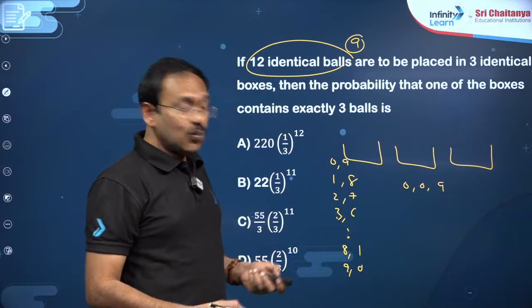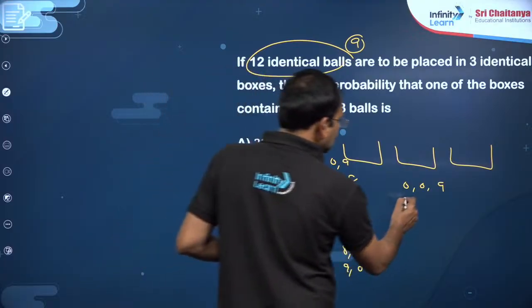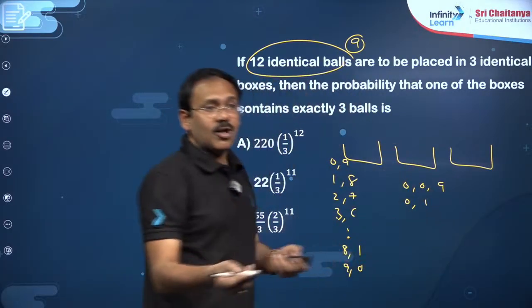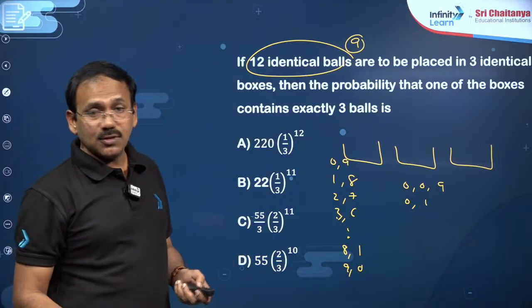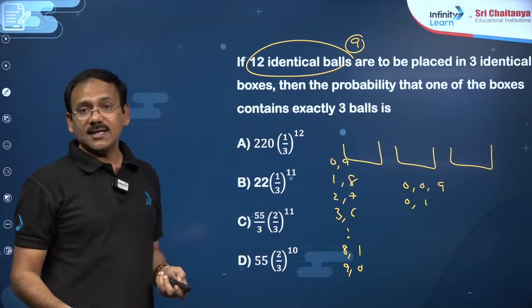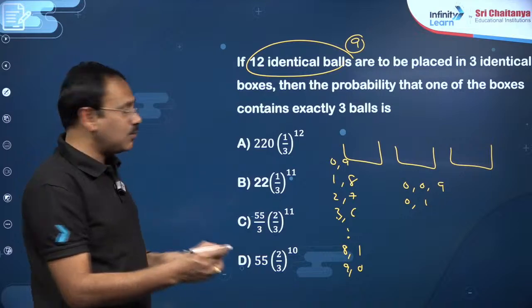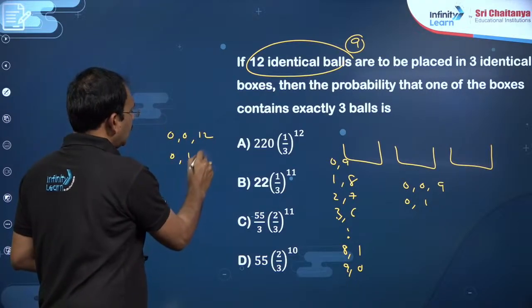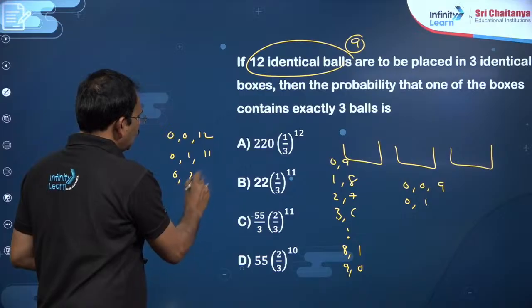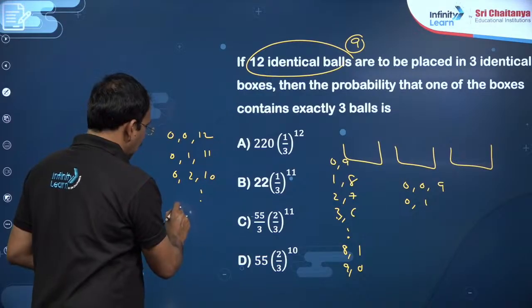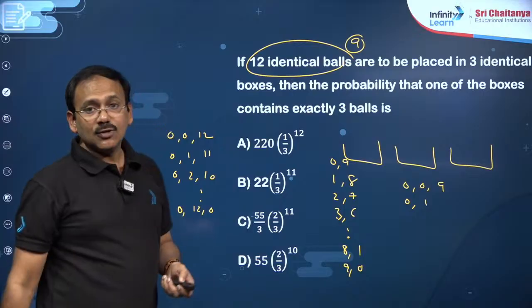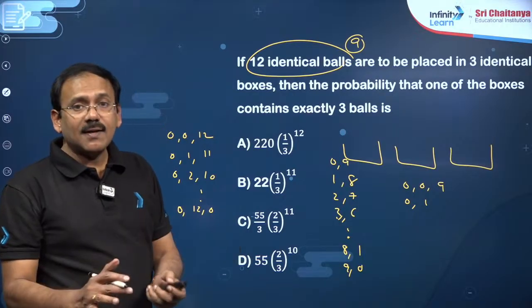Yes, because you won't get it again. So suppose you put 0 9, then already 12 balls are there, you need to split into 3 cases, right? Already 12 identical balls. In how many ways can you put them into 3 identical boxes? 0 0 12, 0 1 11, 0 2 10, like this. You have to go up to 0, this is 12 0, right? So in these many ways you have to divide the number of cases.